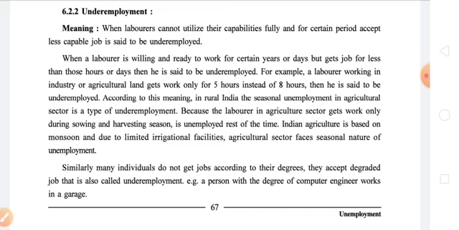seasonal unemployment. The first reason is that laborers in agriculture get work only in 2 seasons, that is sowing and harvesting. And the second reason is that Indian agriculture is based on monsoon. As we all know, our agriculture is totally based on fatalism. If our monsoon is good, then we will get a good crop. But if the monsoon is not up to the mark, then we are not able to get even a single crop during the full year.